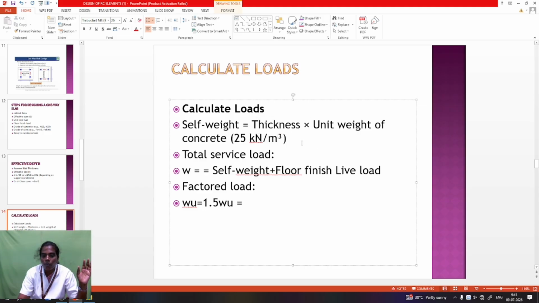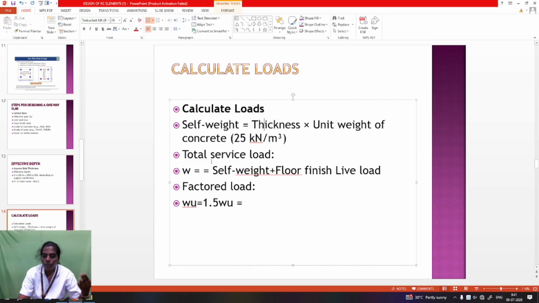So unit weight of concrete into area. Area means the breadth and thickness. Normally the slab breadth is taken per 1 meter, so the breadth is 1. Only thickness is taken for the self-weight. So unit weight into area: the breadth is 1, so 1 into thickness. Thickness is normally taken. It is the self-weight formula.